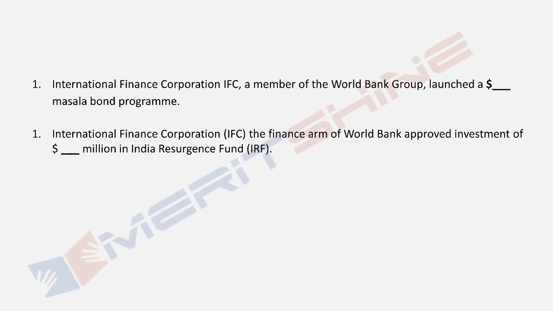Okay, here are your last two. Try them. Okay. Here are your answers. International Finance Corporation, a member of the World Bank Group, launched a 1 billion Masala Bond program. Masala Bond, the bond basically in the Indian rupee only. Yeah, so there is no hedging risk. Fluctuation of the dollar will not be a problem. International Finance Corporation, the finance arm of the World Bank, approved an investment of 100 million in India Resurgence Fund.